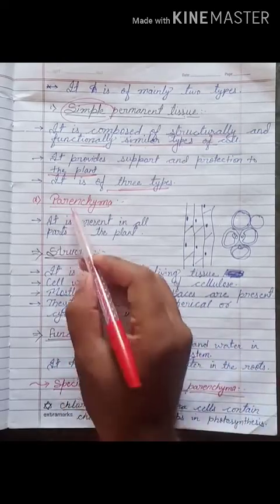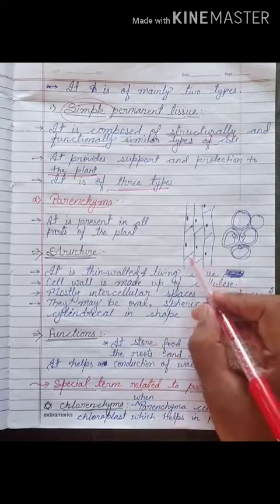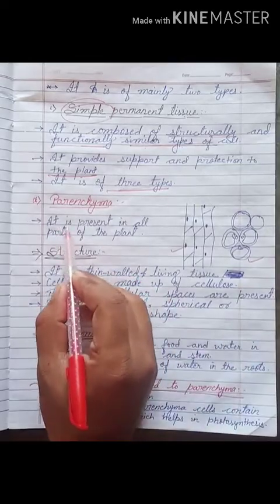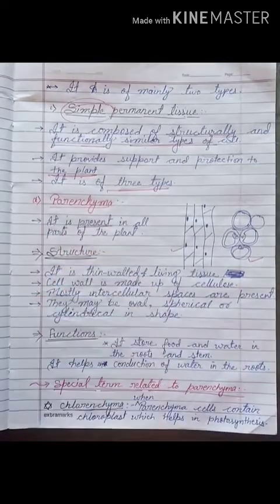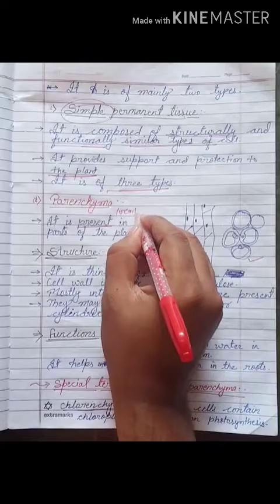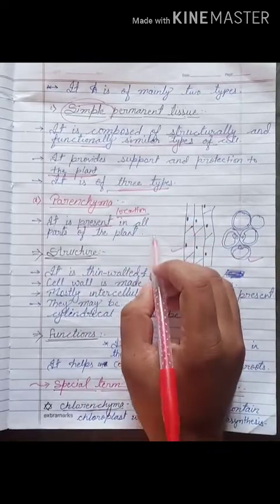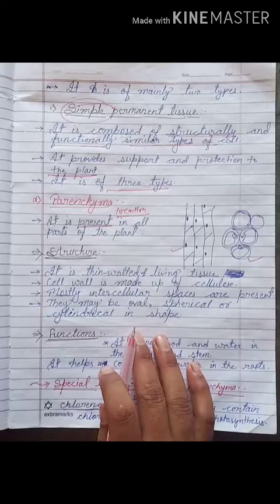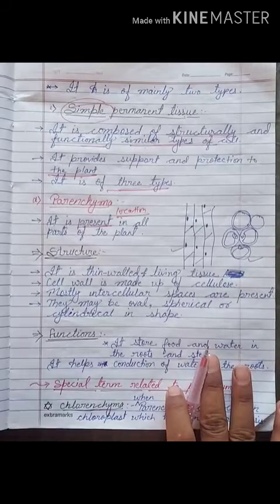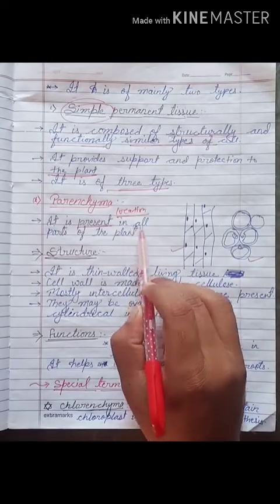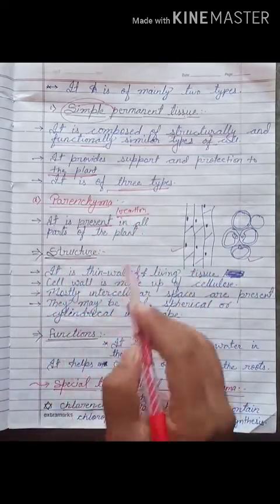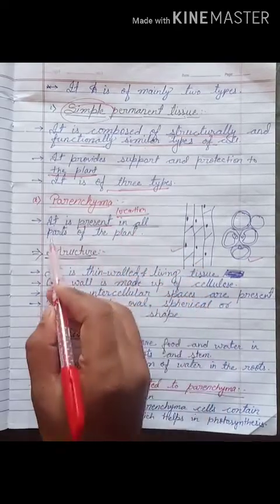Now let's start with the parenchyma. Parenchyma cells look like this, or maybe this kind of cells. The location means it is present in all parts of the plant. If anyone asks you where the parenchyma is found, you can simply say it is present all over the plant parts. You can write this point in the location area. So you have to mention three points: location, structure and function. This was the location: it is present all over the plant.